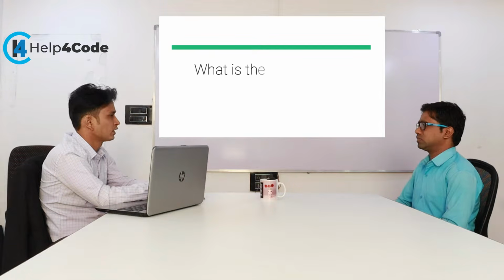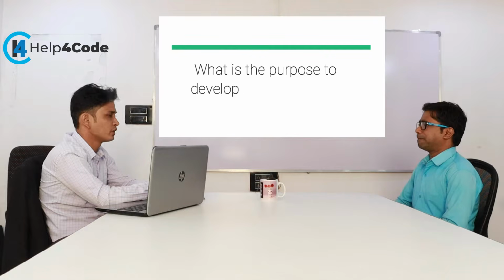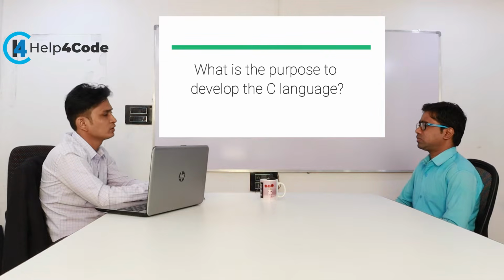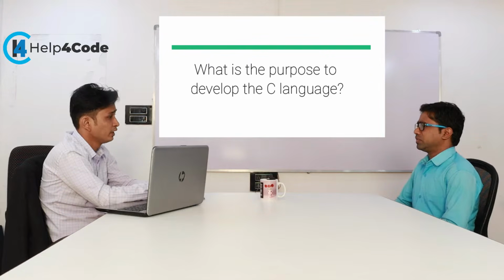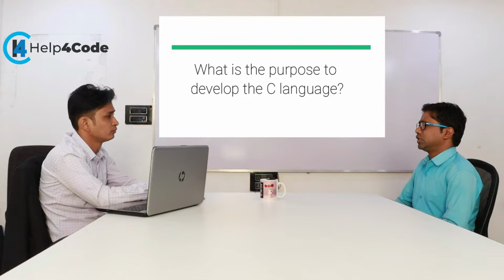Okay, as we know, the C language was developed in 1972. So what was the purpose of developing the C language? Is there any important purpose behind that? Yes, actually C language was developed to design a compatible Unix operating system. There was a drawback in the Unix operating system, so Ken Thompson assigned the work to Dennis Ritchie to design a compiler for the operating system.